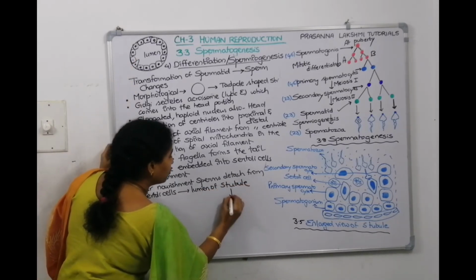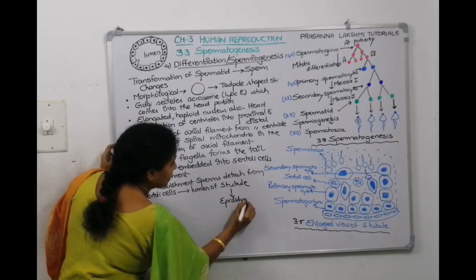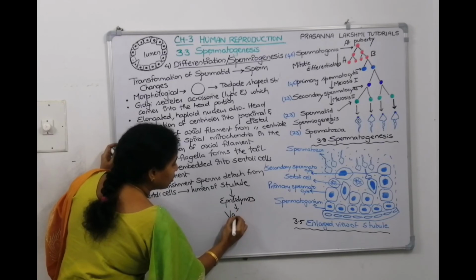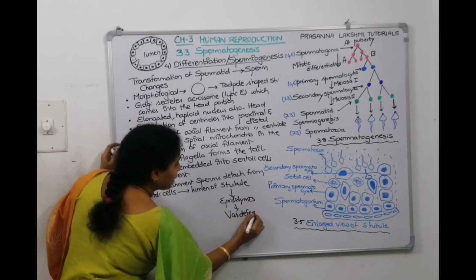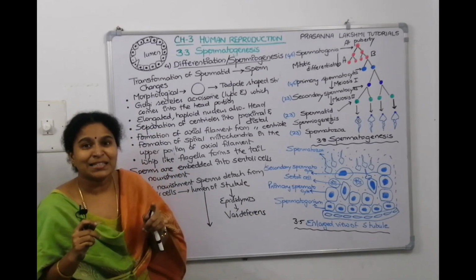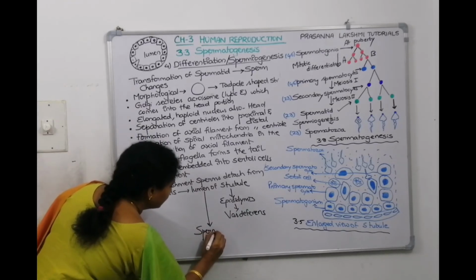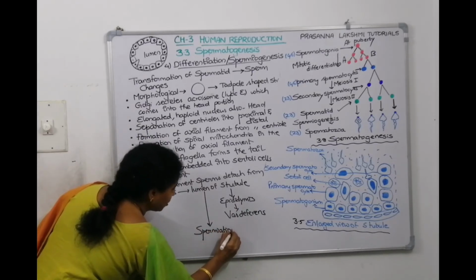From the tubule, they come out into the epididymis. They come out into the vas deferens. Okay. This process of releasing the sperm is called spermiation. What is this process called? It's called spermiation.